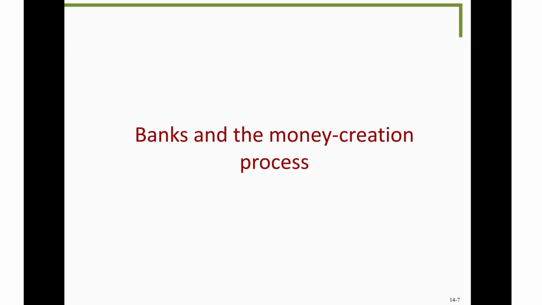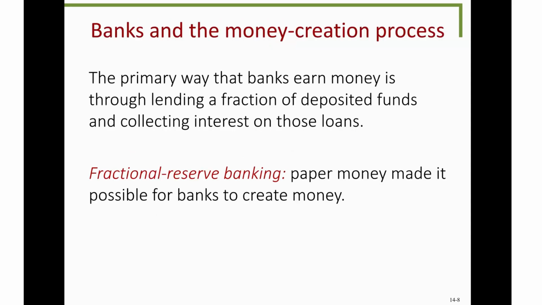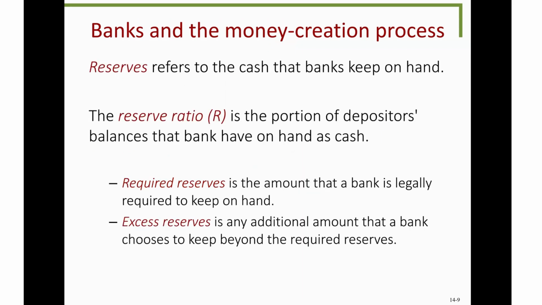Now, let's move on to banks and the money creation process. So banks are able to create money that goes into the economy, and they do this by lending money out under fractional reserve banking. Fractional reserve banking is this system where banks only have to keep a certain amount of cash on hand of the money that's being given to them by people who are saving money, and they can loan the rest out. The amount that they have on hand is called reserves, and the reserve ratio is the percentage of the money that's deposited into them that's actually kept as reserves.